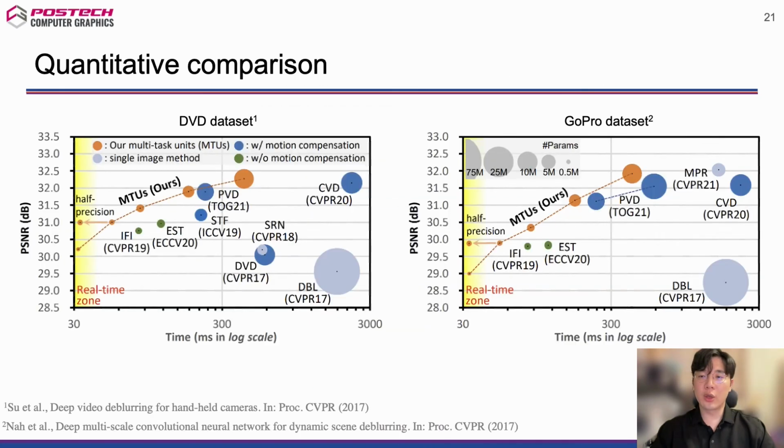The following figures show the deblurring results quantitatively compared with previous deblurring methods. We compared models on the DVD and GoPro datasets, and for both datasets, our proposed model shows state-of-the-art results, where each of our models yields an upper bound PSNR at a much faster running time. Note that our two-stacked half-precision multitask network shows real-time deblurring speed, while it shows better deblurring quality compared to previous efficiency-pursuing deblurring methods such as IFI and EST.